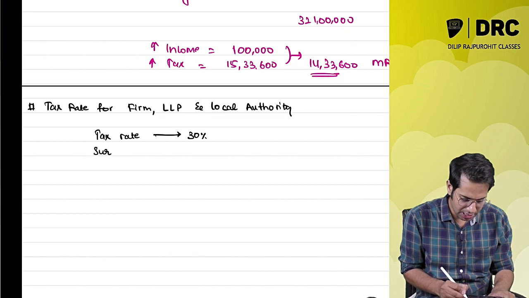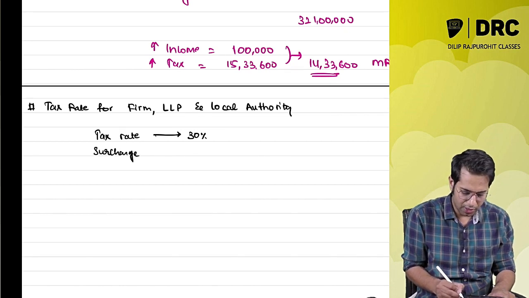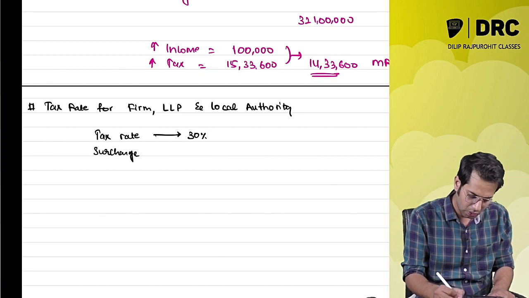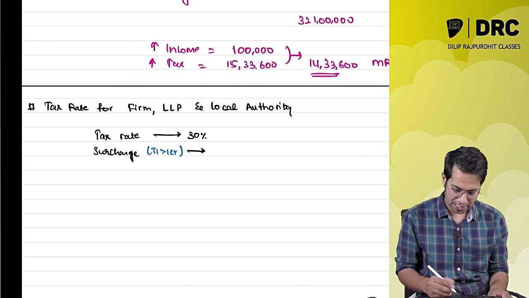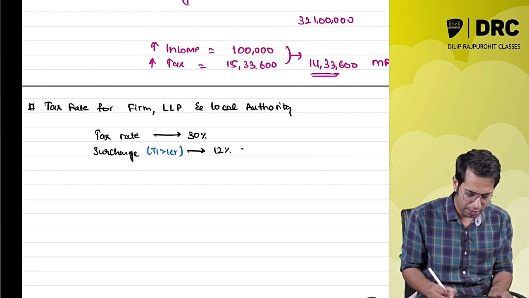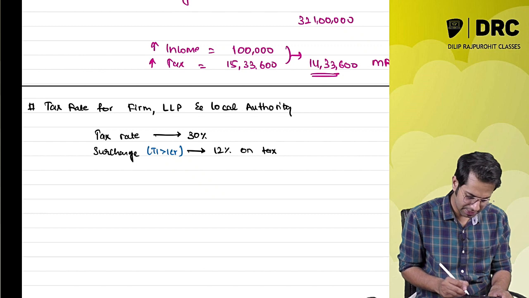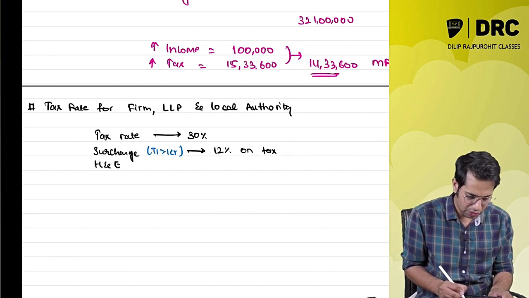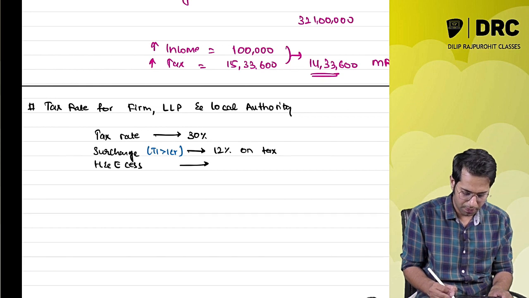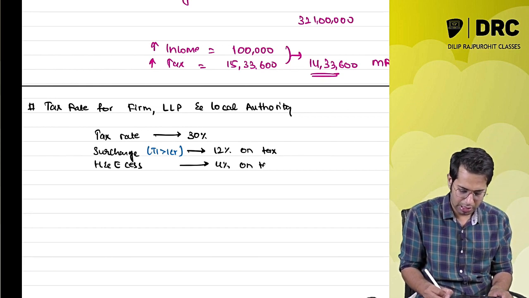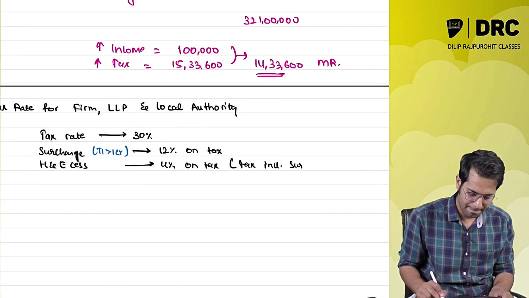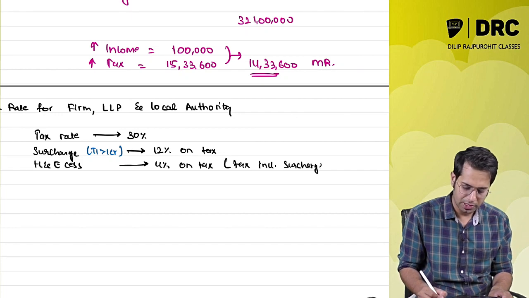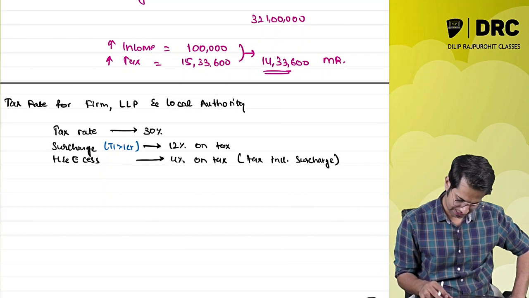Do they have to pay surcharge? Yes, they have to pay surcharge. When? They have to pay surcharge if their total income is more than 1 crore rupees. If their total income is more than 1 crore rupees, they have to pay a surcharge of 12% on the tax amount. And they also have to pay health and education cess, 4% on tax, that is, tax including surcharge.